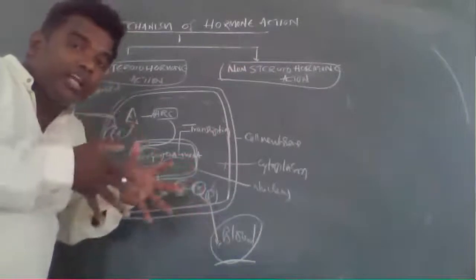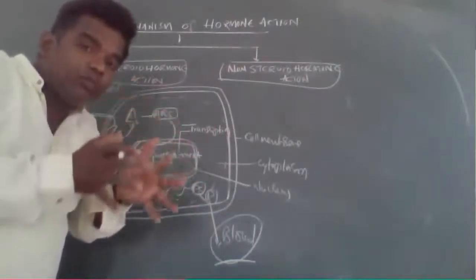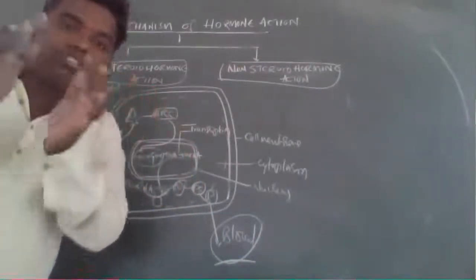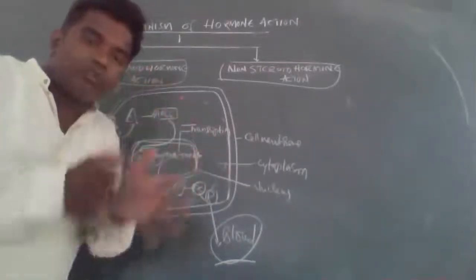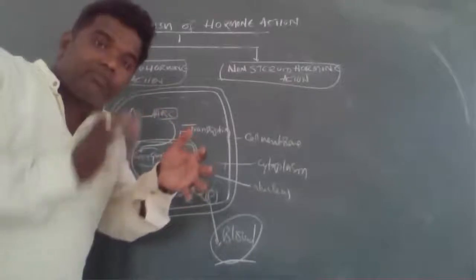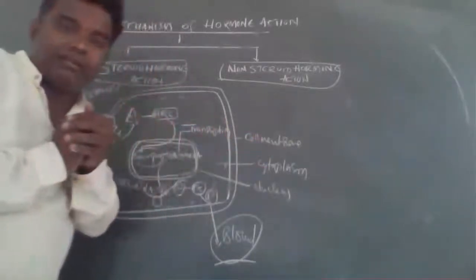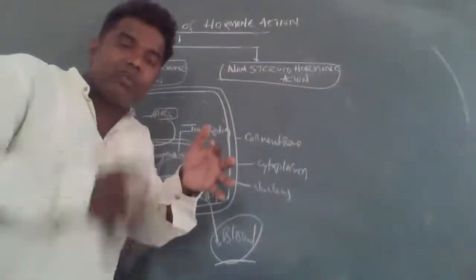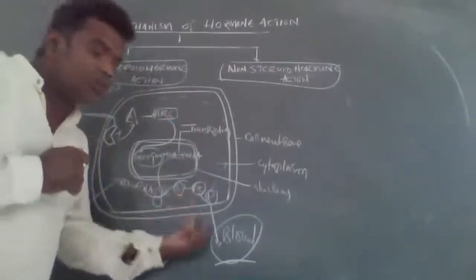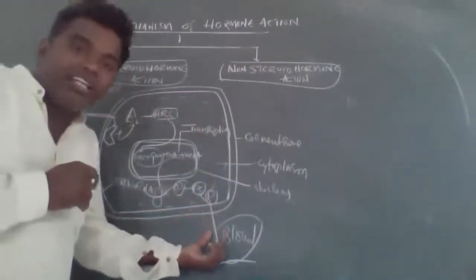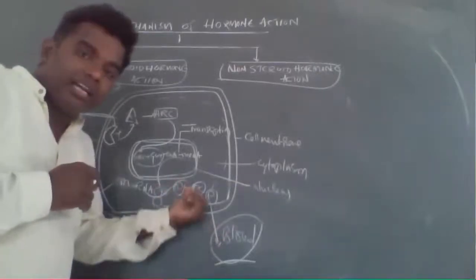These proteins diffuse into the blood. Which proteins are responsible for the growth and development of the female reproductive system, and of the secondary sexual characters in the female? These proteins maintain the menstrual cycle.